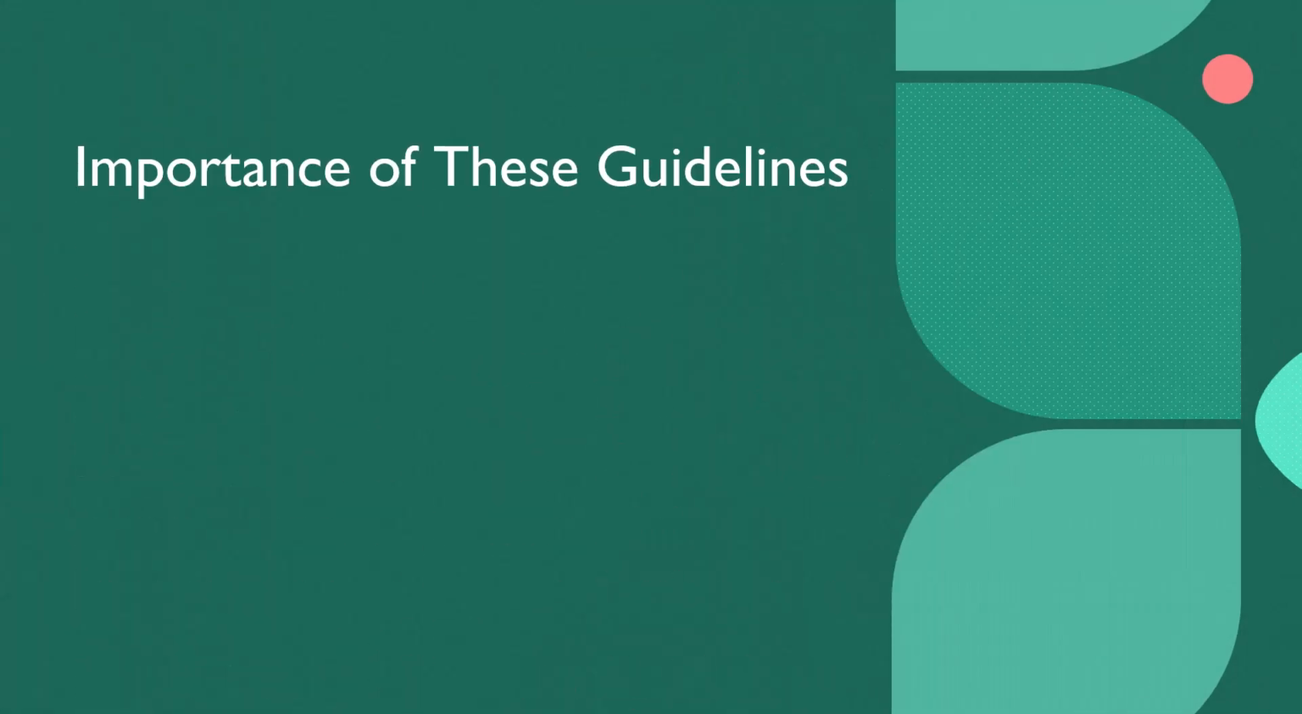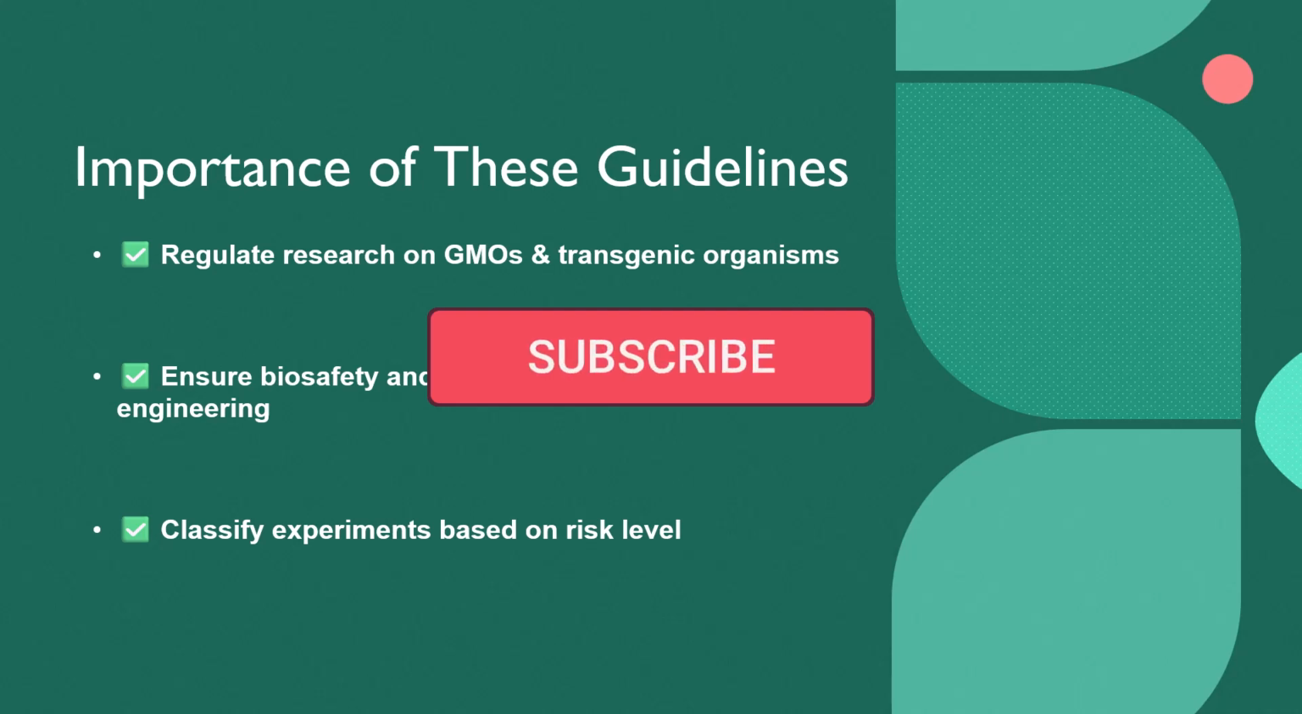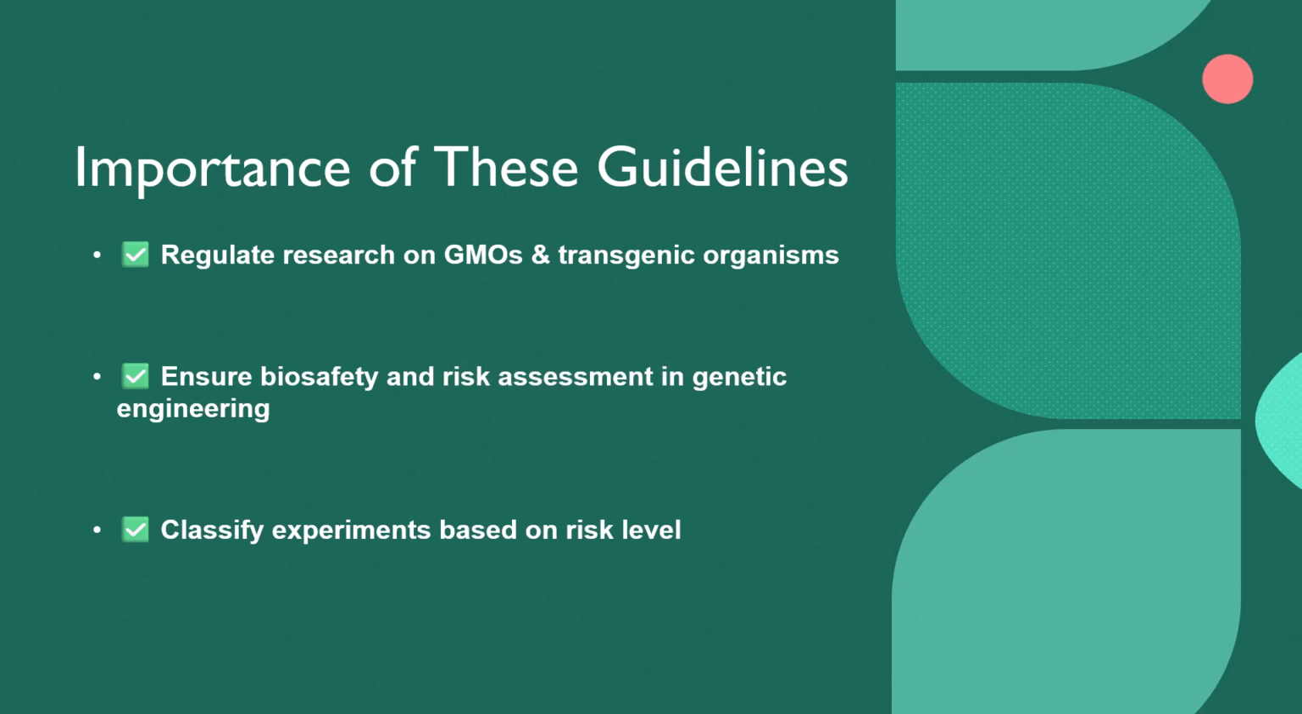So let's see why these guidelines are important and why DBT has projected these guidelines. First, these guidelines regulate research on GMOs and transgenic organisms, that is, how many researches are done and what GMOs are produced by these researches. So they keep an eye on it and they make a database for this. Second is to ensure biosafety and risk assessment in genetic engineering. Ensure biosafety, that is, what gene is coming to the community or society in the form of food or plants, or maybe animals, and what is the risk associated with these genetic transformations.